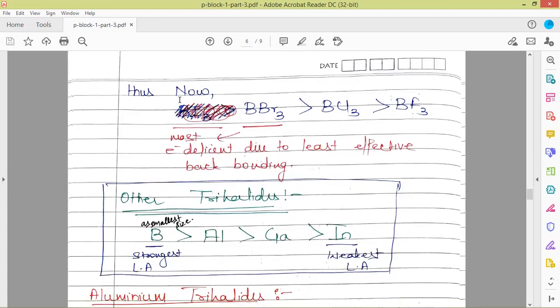If we talk about other trihalides, say we have trihalides of boron, aluminium, gallium, and indium, chlorides or bromides, the order of acidic strength is going to be that the boron ones are most acidic if we see the Lewis acidic character, due to the smaller size of the central atom. The smaller the size of the central atom, the more the Lewis acidic strength.